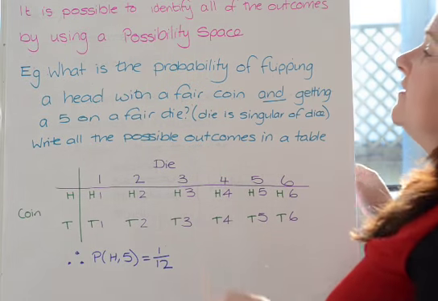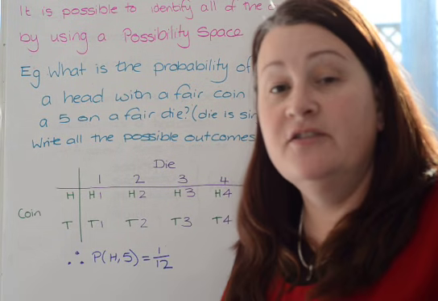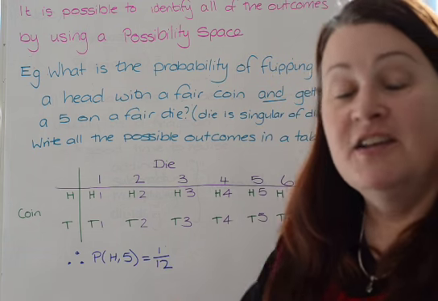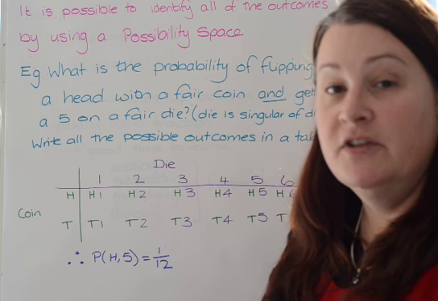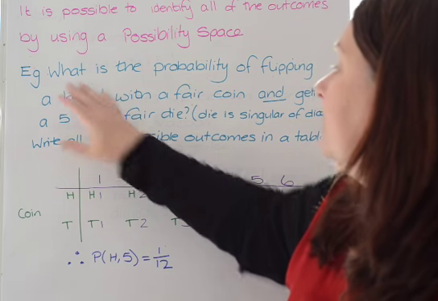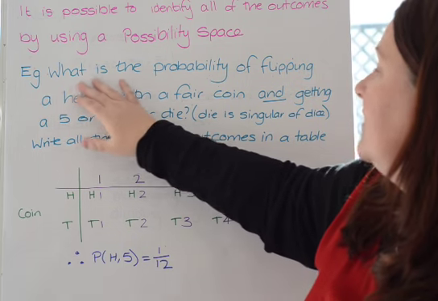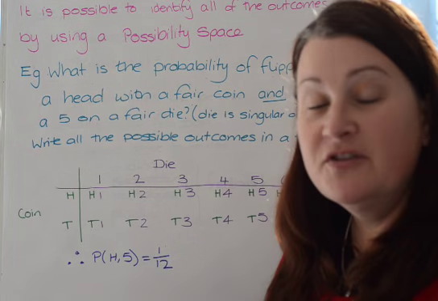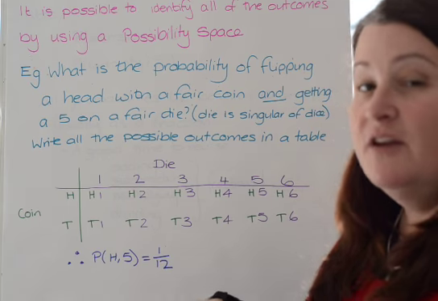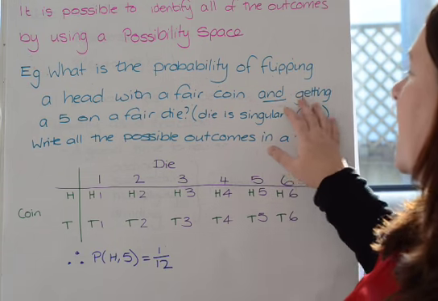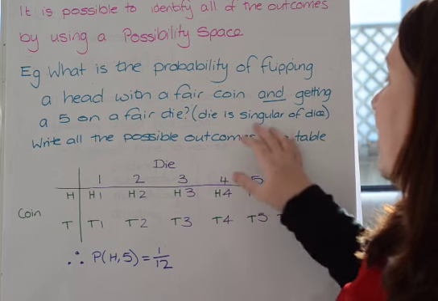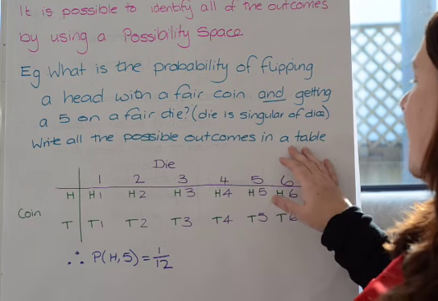Okay, one of the things that's usually quite handy to do is to actually draw a possibility space. So this identifies all the possible outcomes that can happen when two events are occurring. So having a look at this example, what is the probability of flipping a head with a fair coin? Most of the coins we use are fair, very rarely do we use a biased one. And getting a 5 on a fair die, remembering that die is the singular of dice. Write out all the possible outcomes in a table.